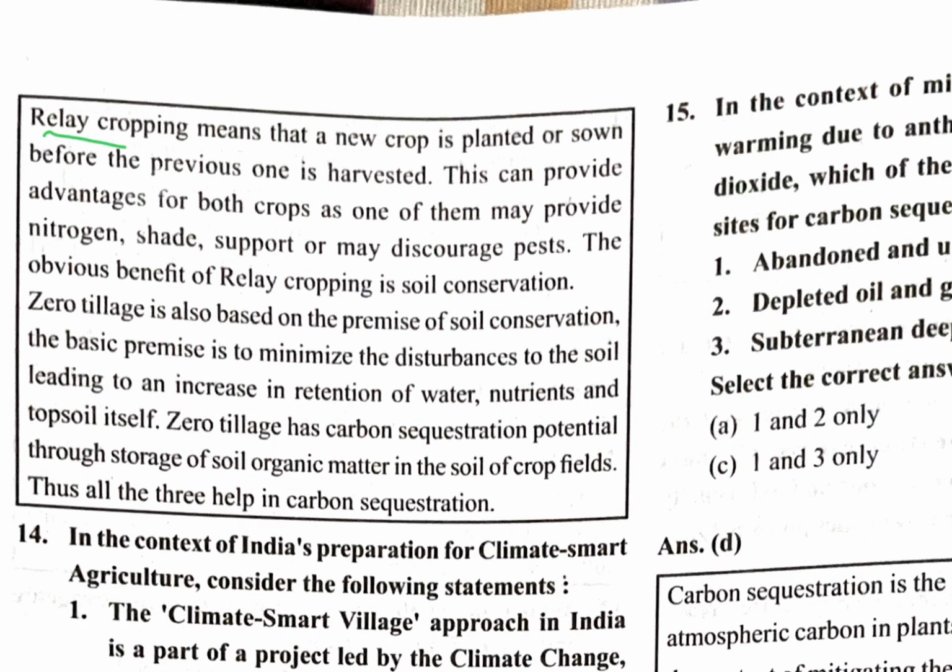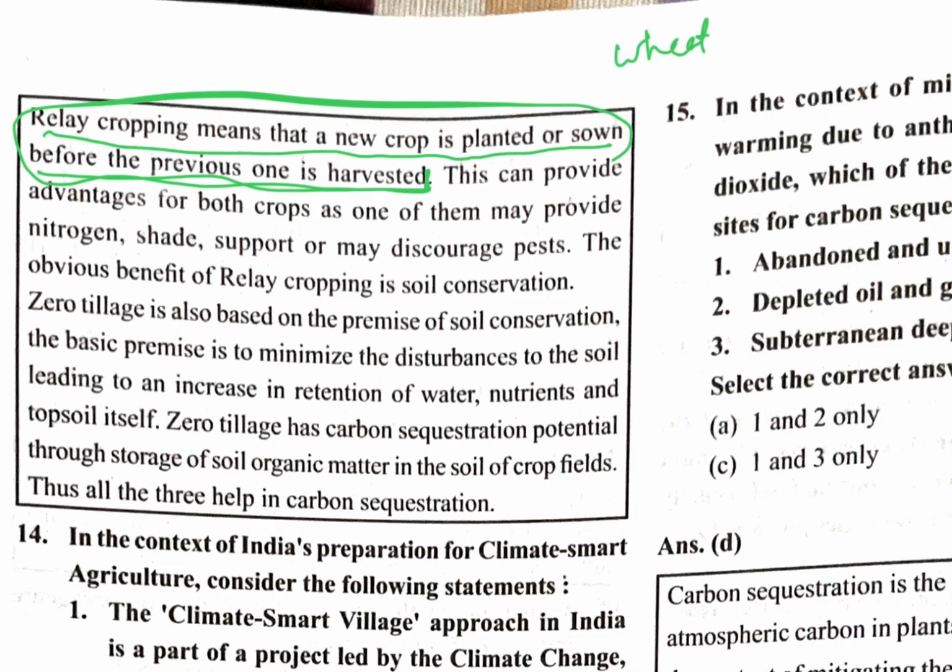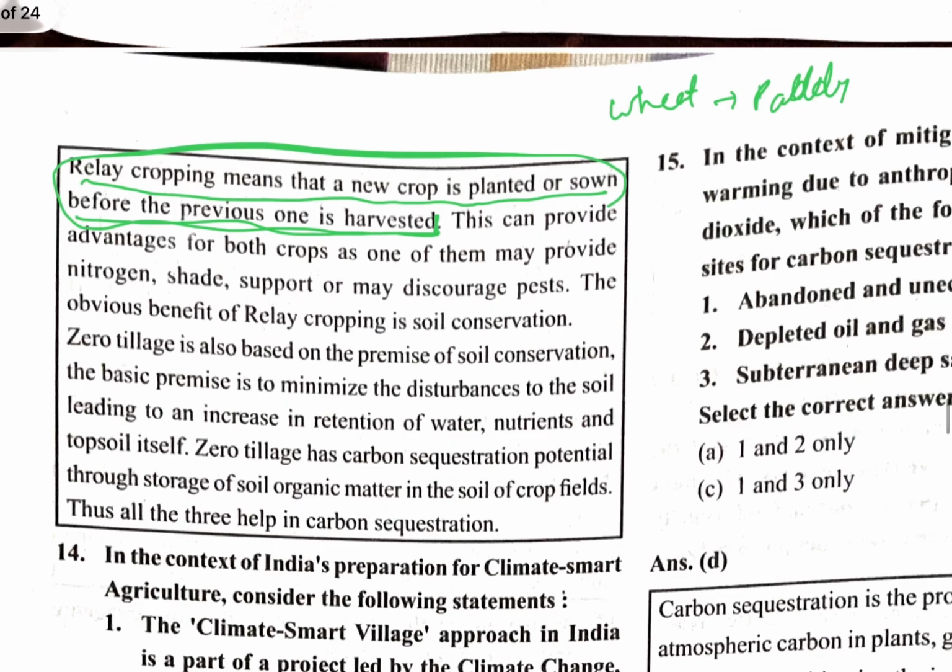Relay cropping means that a new crop is sown before the previous one is harvested. It is done like, before we cut the paddy, when paddy is in the field, we sow wheat. That is relay cropping. Zero tillage means no harming the soil. We do not plow the soil.